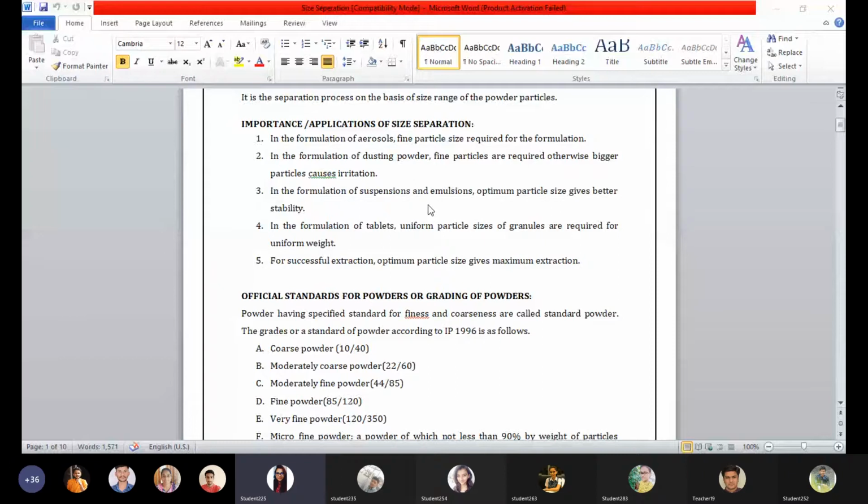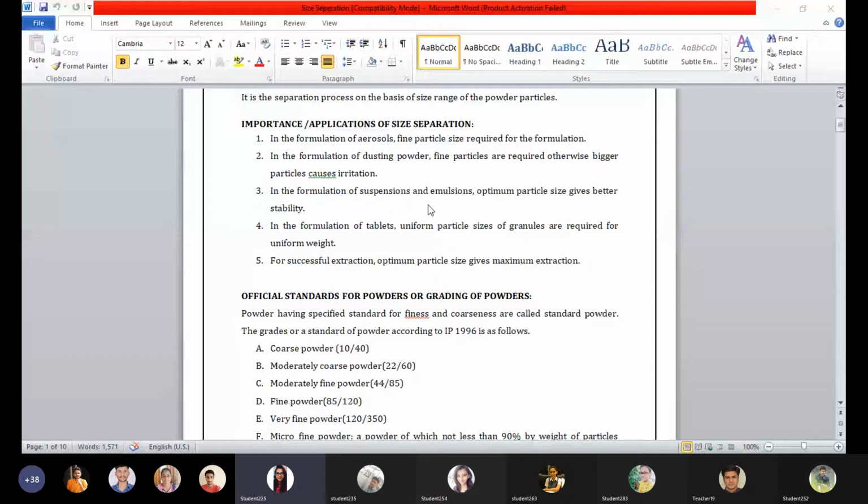There is segregation of particles together, and it may create an unnecessary force of attraction between the particles, and the suspension or emulsion will be harmful for consumption.